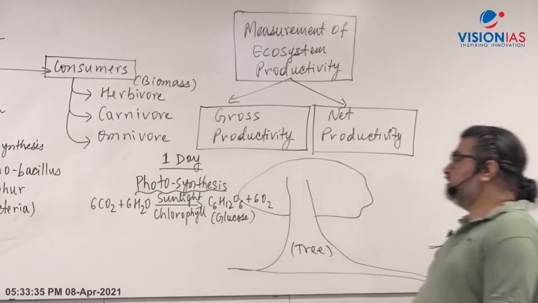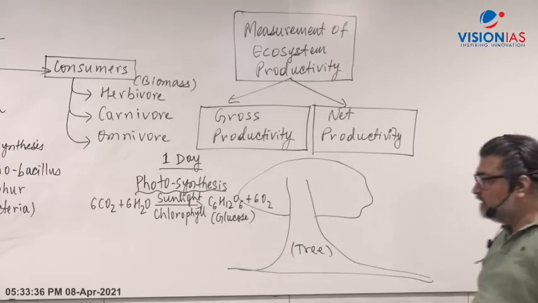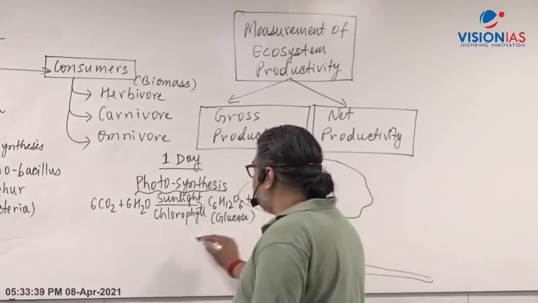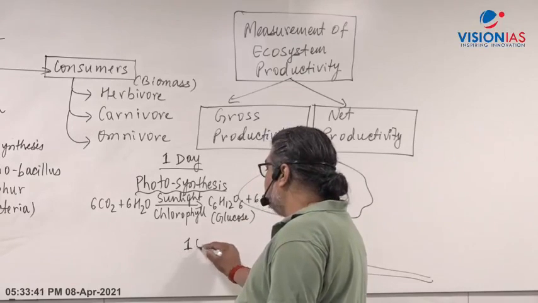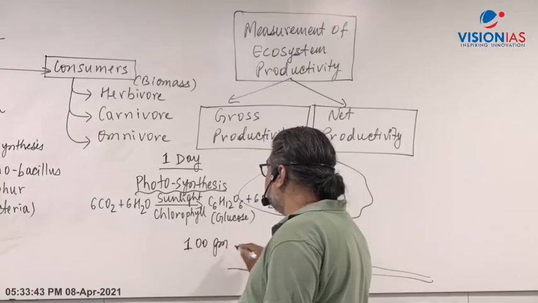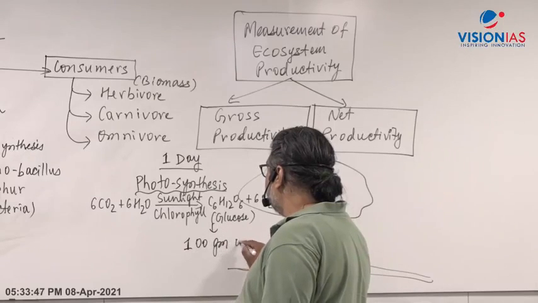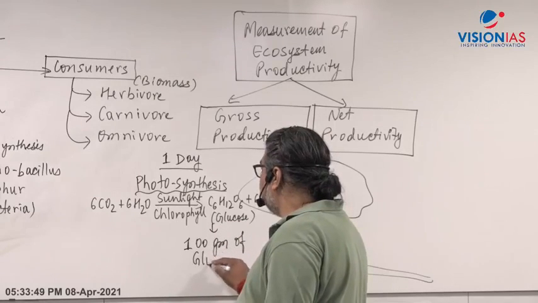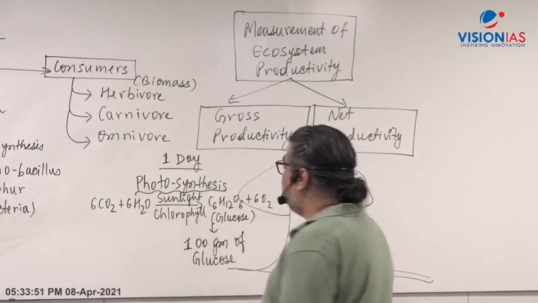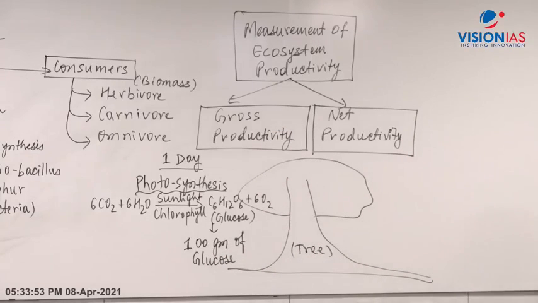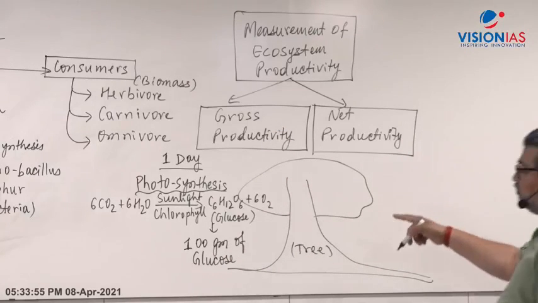The glucose is synthesized. Let's say in one day, this tree makes 100 grams of glucose by photosynthesis. But the tree also requires energy.